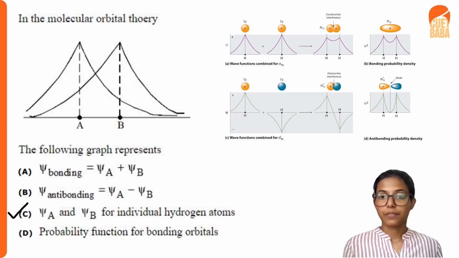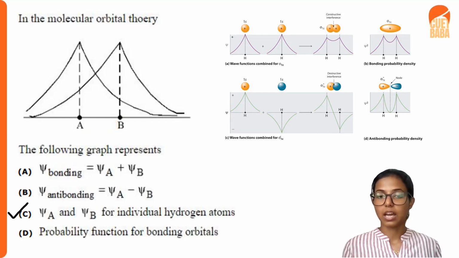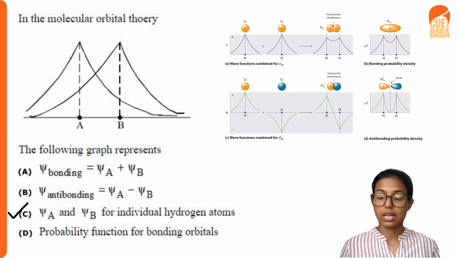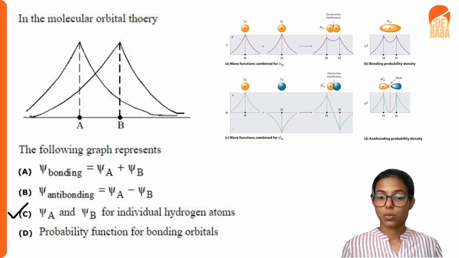And here we can see when the hydrogen atoms are combining, both are independent of each other. And in this molecular orbital graph also, these two wave functions are independent of each other. So this graph is the psi A and psi B of two individual hydrogen atoms. So the C option is the correct answer for this question.